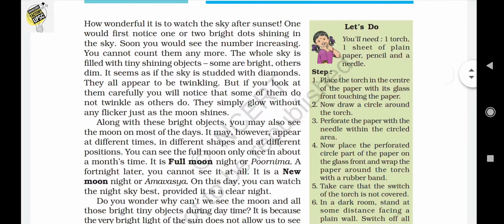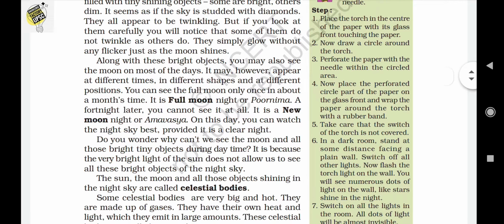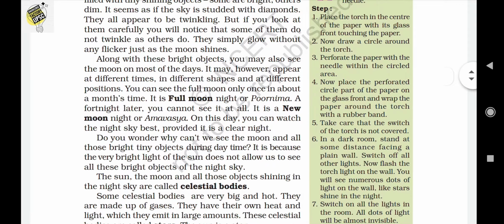As an introduction, we can find a small description of the moon. So let's go through that. The whole sky is filled with tiny shining objects. Some are bright and others are dim. Along with these bright objects, we can also see the moon on most days. We can see the full moon, or Purnima, only once in a month. After a fortnight, we cannot see the moon at all, and that is known as Amavasya. On that Amavasya day, we can watch the sky best because there is no light, and we can see the whole night sky clearly.